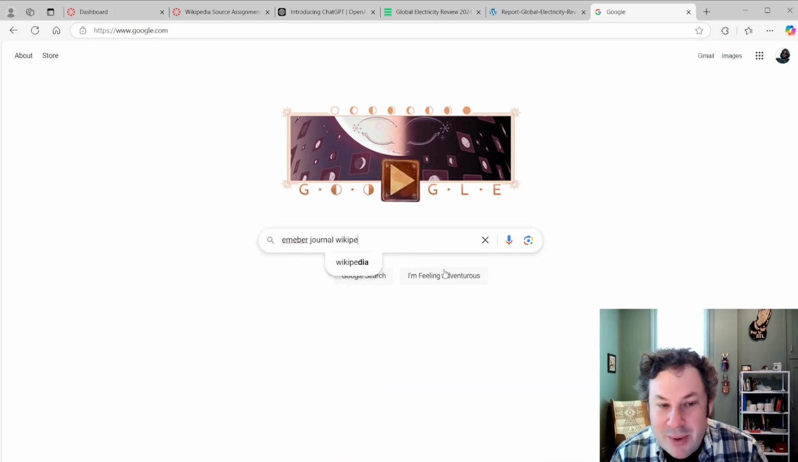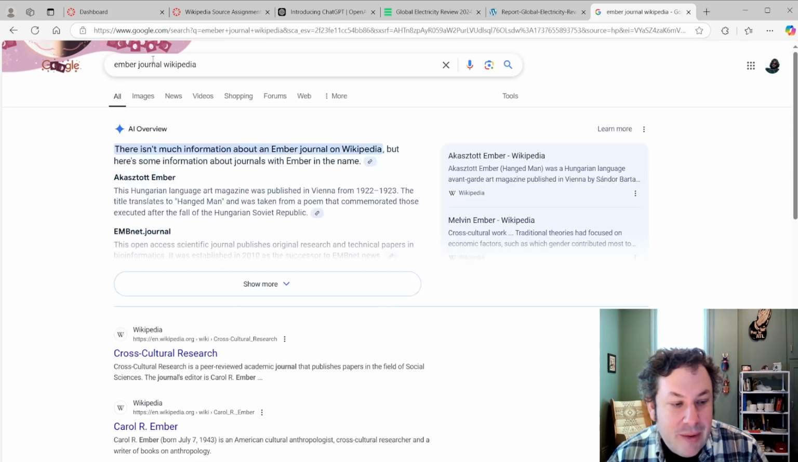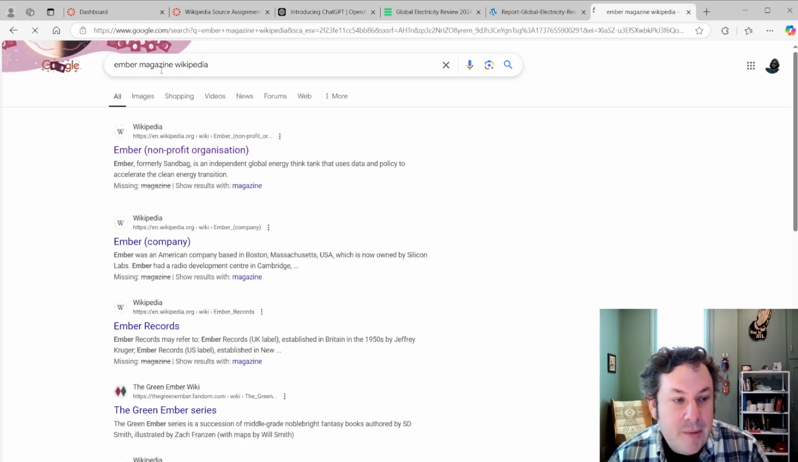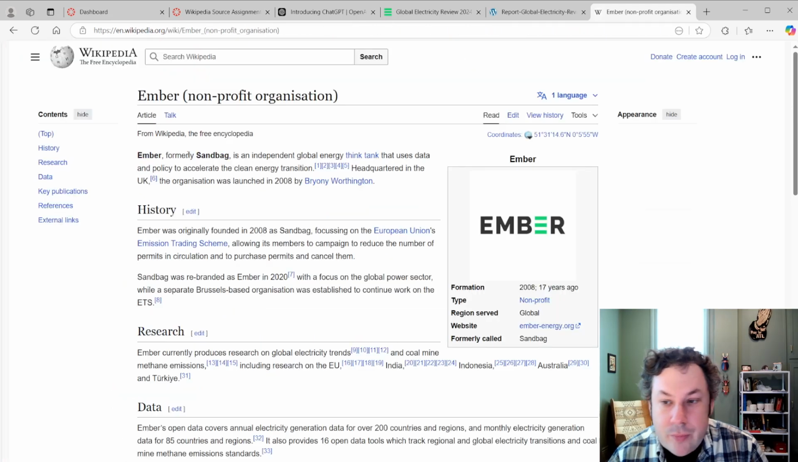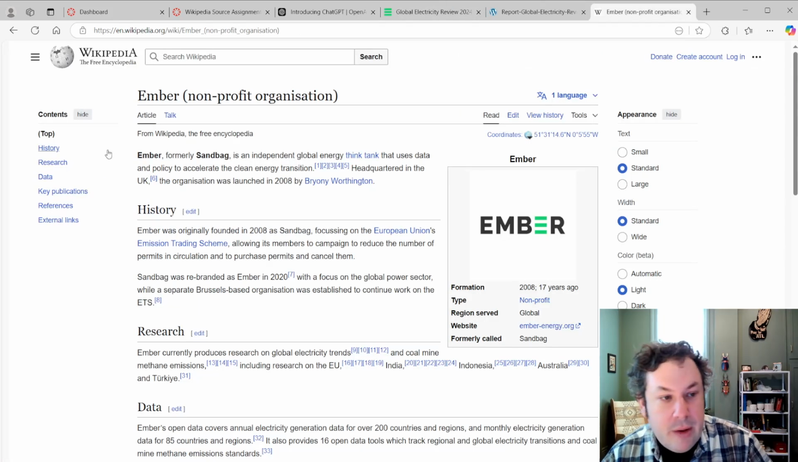Journal. I'm actually going to put in Wikipedia again. No, where is it? Oh, not Ember Journal, Ember Magazine. Yeah, there you go. So you can tell, here's the logo. Sometimes you have to finesse it a little bit. So Ember, formerly Sandbag, is an independent global think tank that uses data and policy to accelerate clean energy transition. So it's a clean energy nonprofit, which I think is actually probably a great place to look for this kind of information.